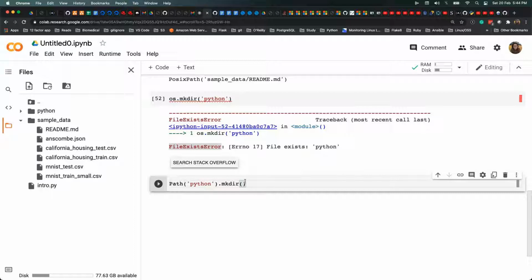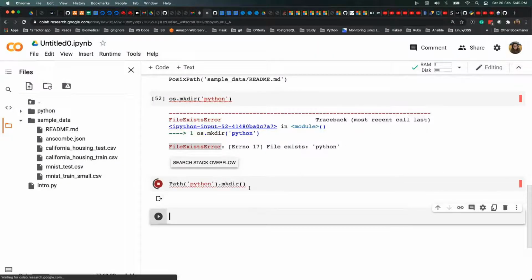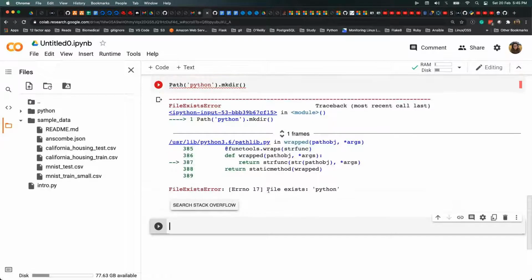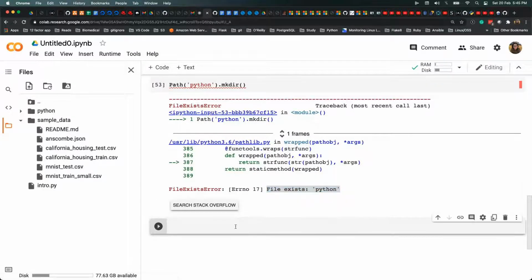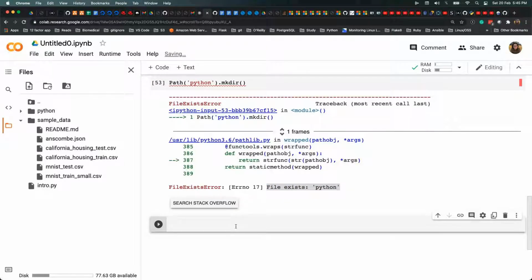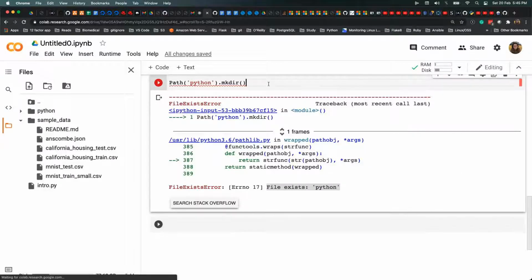If you do this here, it will also give you an error, the same error: hey, file already exists. But pathlib has one more feature, a very smart way of creating files or folders. You can pass a flag which is called exist_ok.